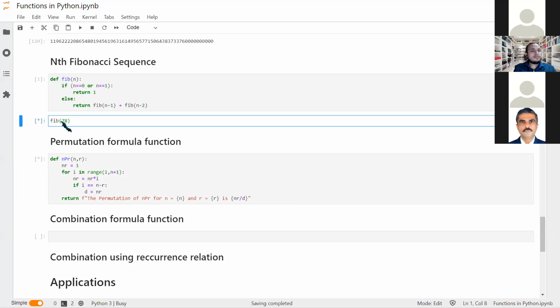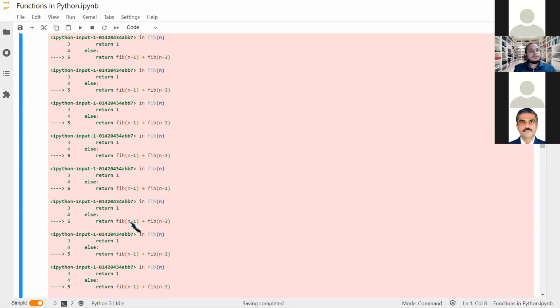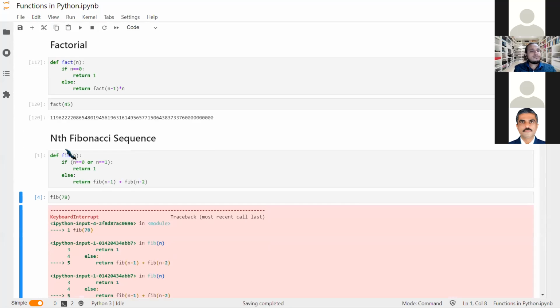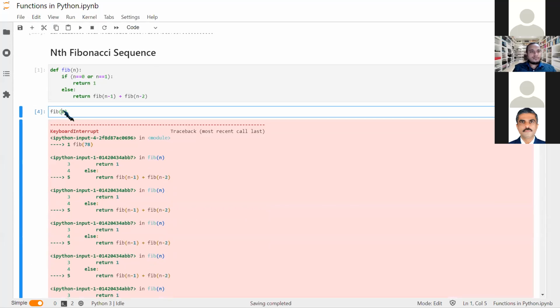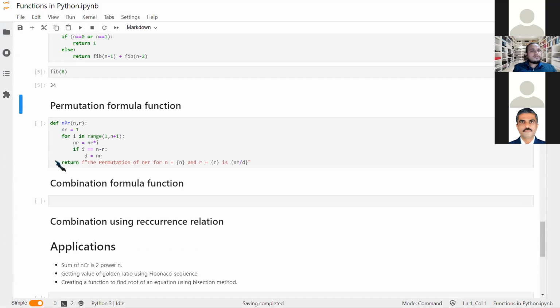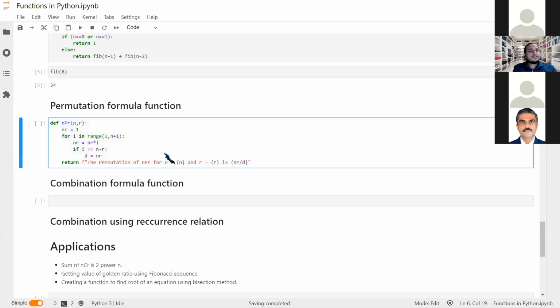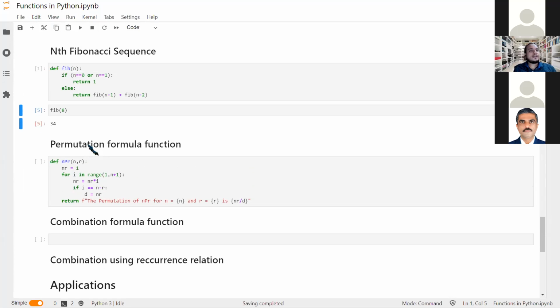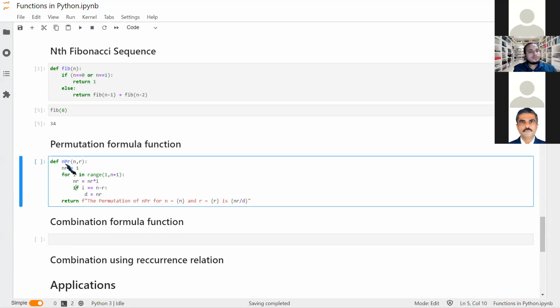Okay, fib 78 is still running. I'll just stop it. Good, it works for small numbers for now. It takes an ample amount of time here. No issue.